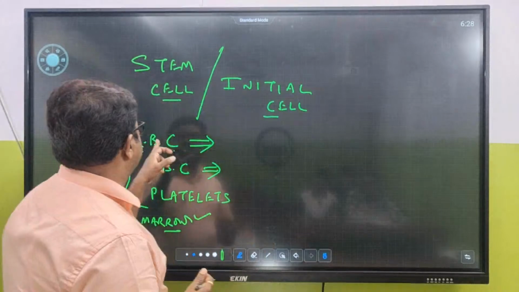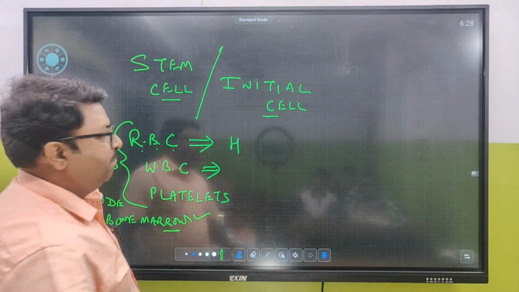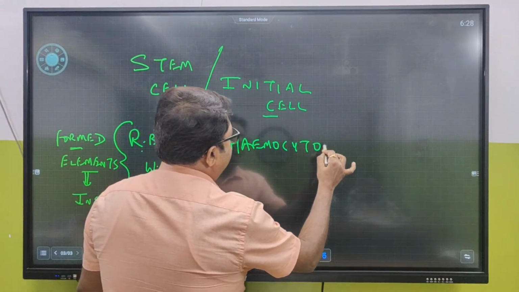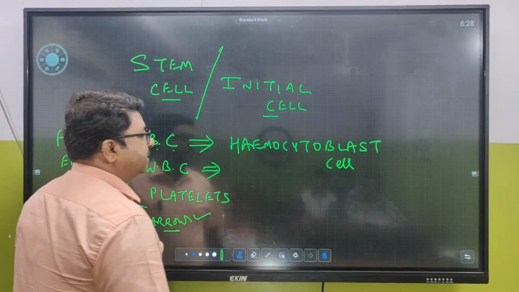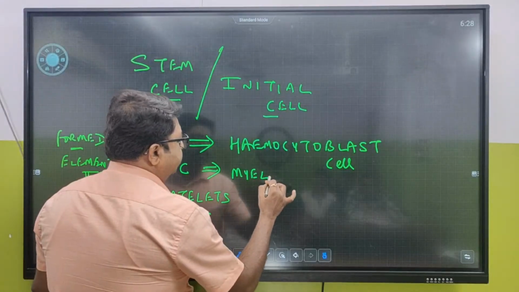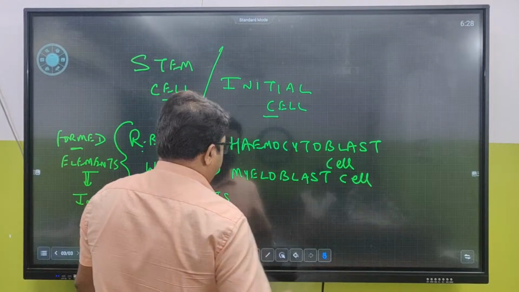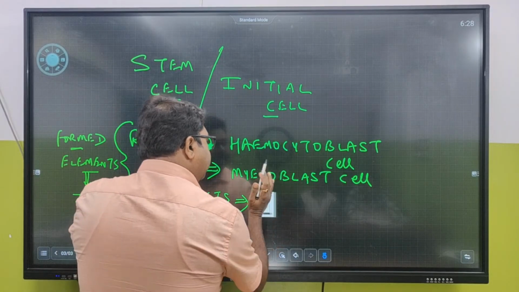And what is the stem cell of RBC? The stem cell of RBC is called hemocytoblast cell. Hemocytoblast cell is the stem cell of RBC. What is the stem cell of WBC? It is myeloblast cell. What is the stem cell of platelet? They are megakaryocyte cells.